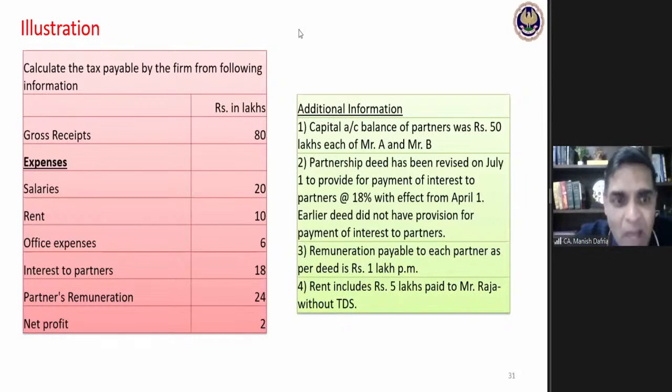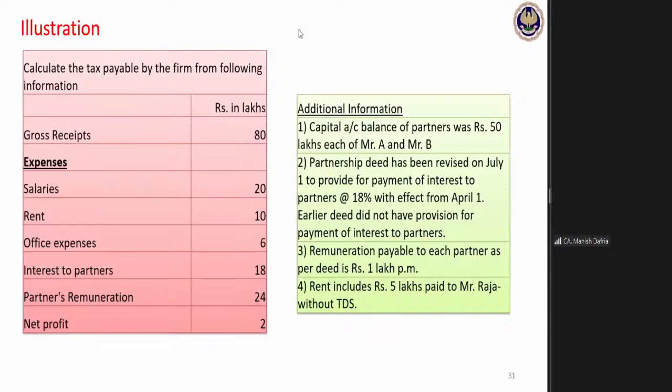So I have been given my net profit of 2 lakhs. First of all, what I need to do is to add back whatever expenditure is disallowed. Partners' remuneration, total 24 lakh, is not going to be allowed, so I will first add it back. And then I will see how much is my book profit, that is business income in chapter 4D. Based on this, I will calculate the deductible amount. Any other disallowance which I can find out based on this information, that also I need to consider. So keeping in mind all these aspects, let's see how the question proceeds.